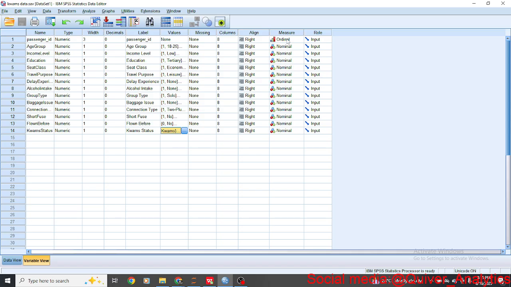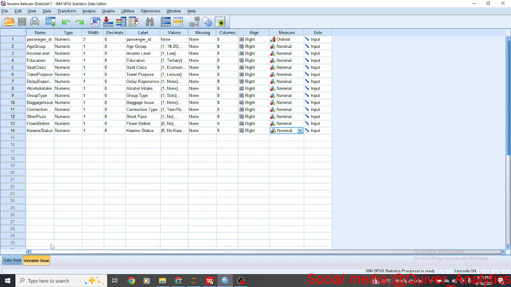Then you can see the numbers. Last week we had scale variables. This time around there are no scale variables, they are just nominal. Whether something exists or not, whether someone is Kwamatic or not. It's a category, so that's why it's nominal.